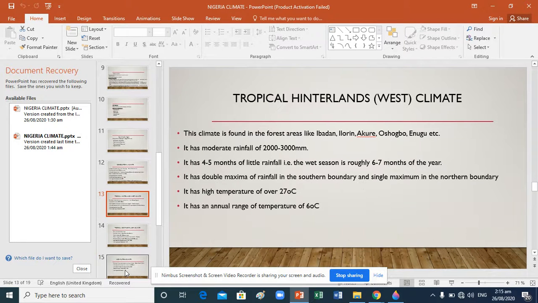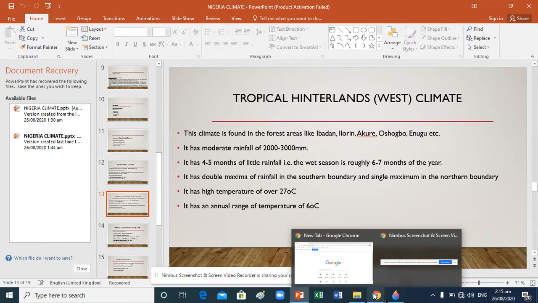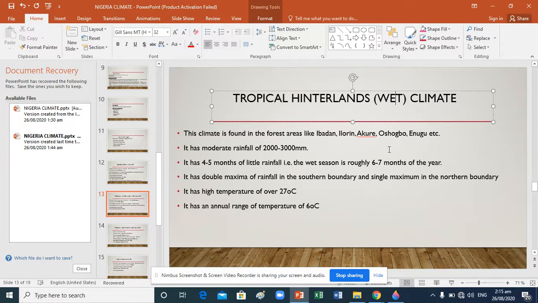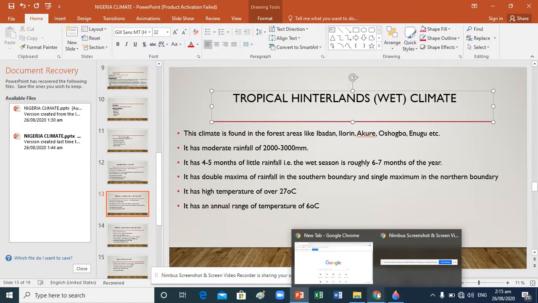And the next one is tropical hinterland or wet. Look at this tropical hinterland and wet climate. This climate is found in the forest area like Ibadan, Ilorin, Akure, Osogbo, Enugu, etc. Then apart from that, it has moderate rainfall of 2,000 to 3,000 mm.